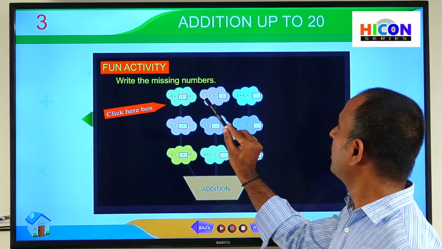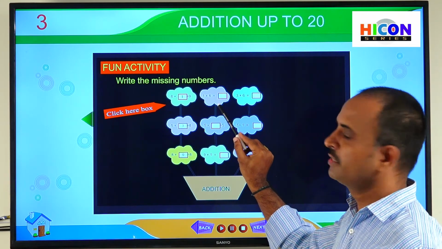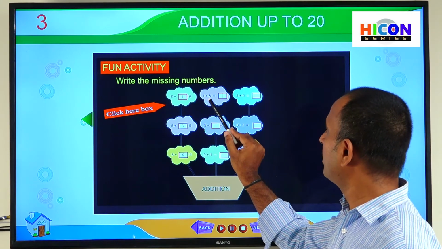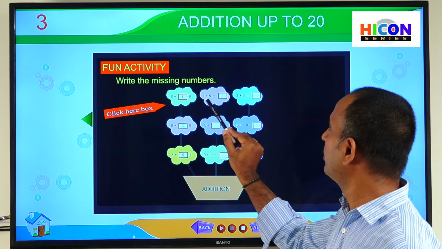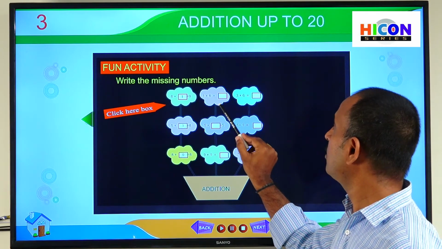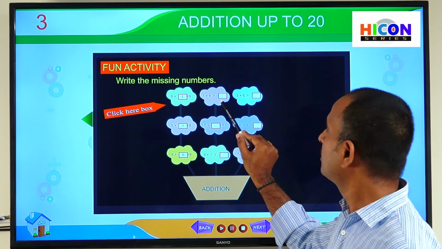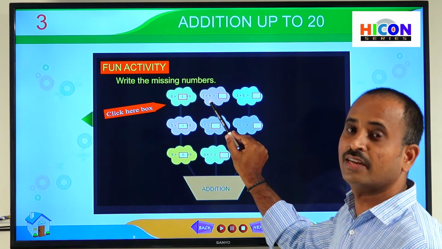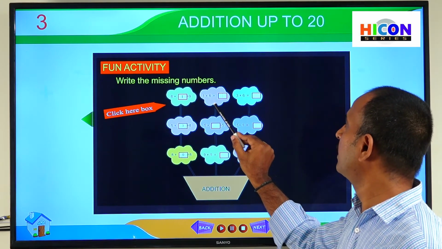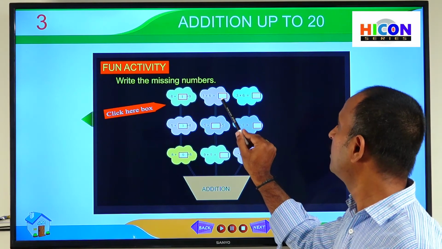Next addition. 1 plus 8 is equal to dash. Here we have added 1 to the number 8. If we add 1 to any number, we will get the successor of that number. That means successor means the next number of 8. So what is the next number for 8? So after 8 we will get 9. So write 9 in this box.